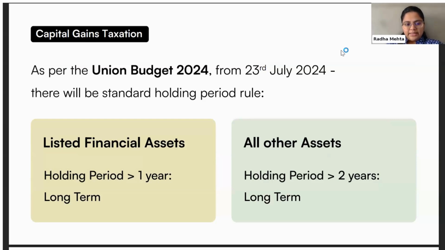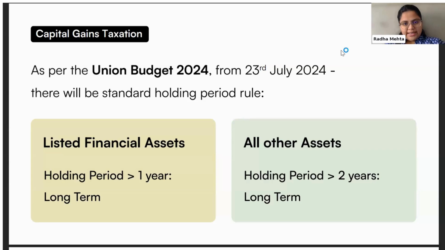Okay. So I think we can start now. The main change which has happened in the Union Budget was that from 23rd of July, there is a standard holding principle, which means if you're holding any listed assets, listed meaning any stocks, mutual funds, bonds which are listed on the stock exchange, for all of those listed assets, the holding period will be 1 year. That is, if you're holding any listed asset for a period longer than 1 year and then you're selling it, it will be classified as long term. Anything where the holding period is less than 1 year will be automatically classified as short term.